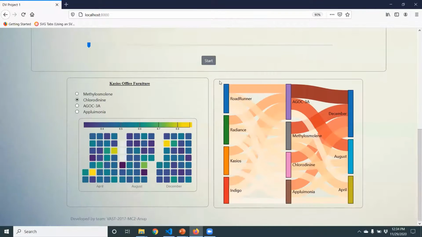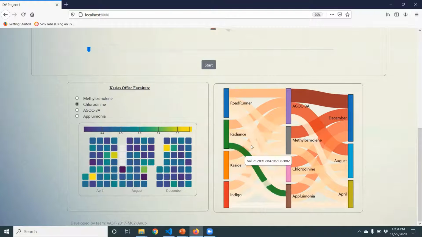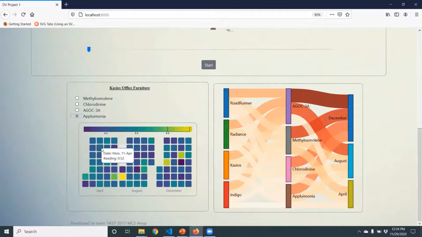If you click on a particular factory, you get 2 visualizations. One is a heat map and another is an alluvial diagram on the right-hand side. The heat map depicts the average reading for a particular chemical, and the data is represented for April, August, and December. You can change the chemical through this radio button. A legend has also been added that shows the variation between the readings over a day.